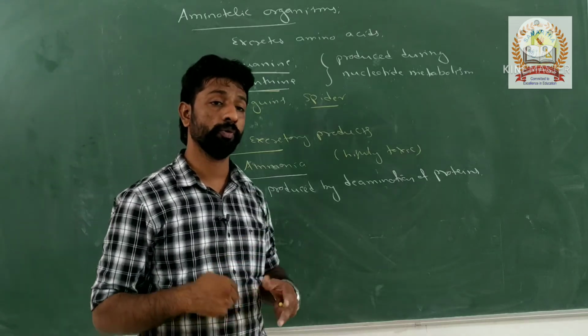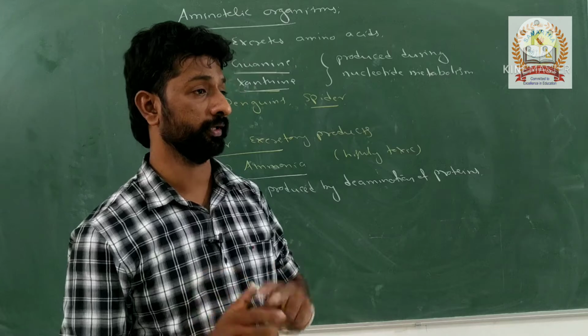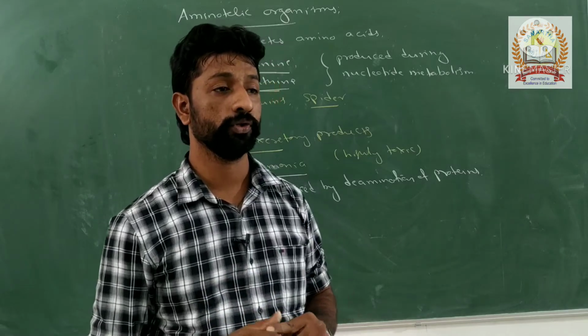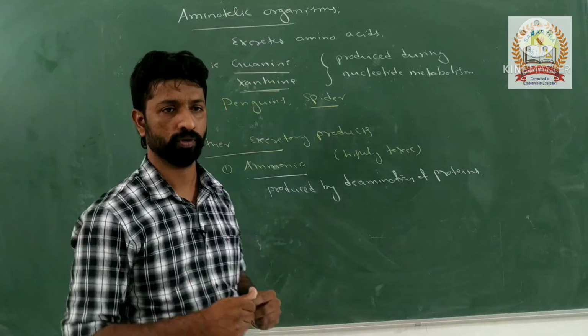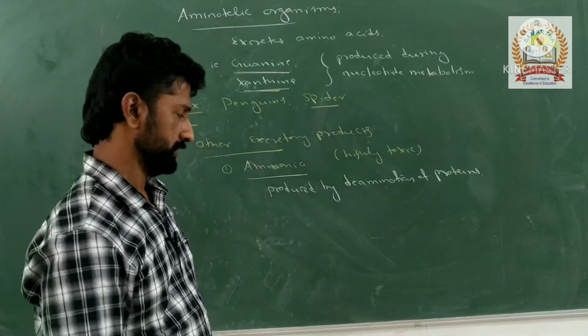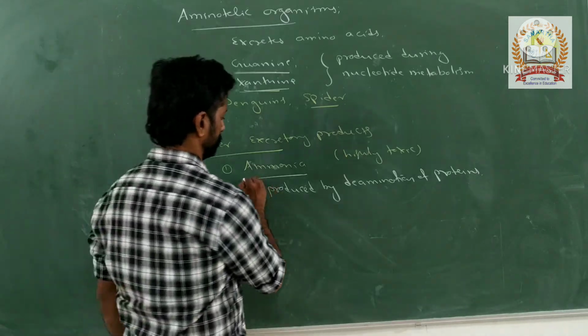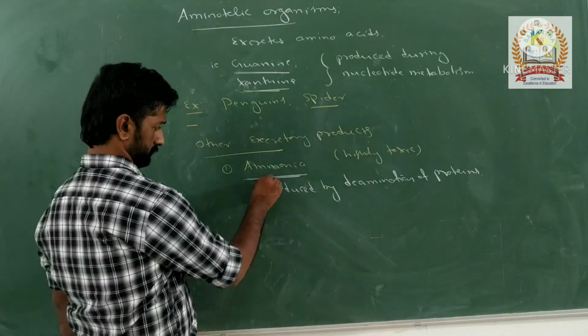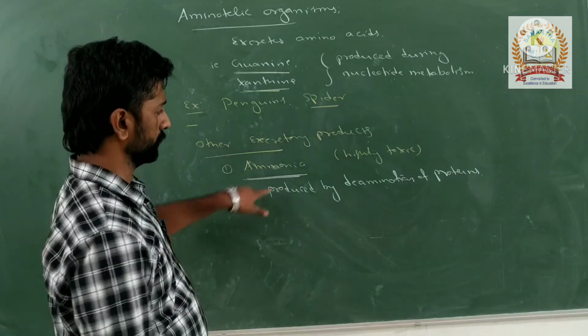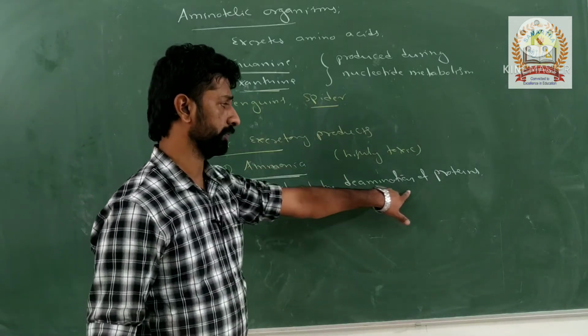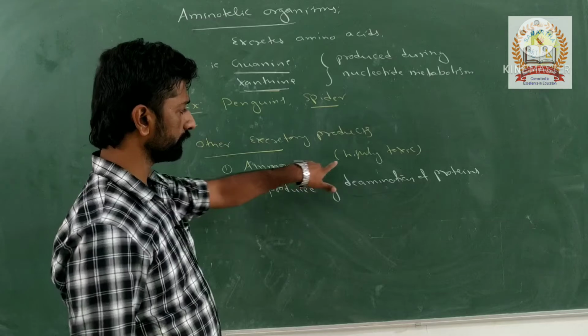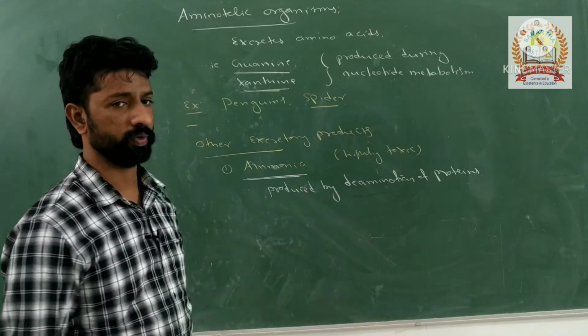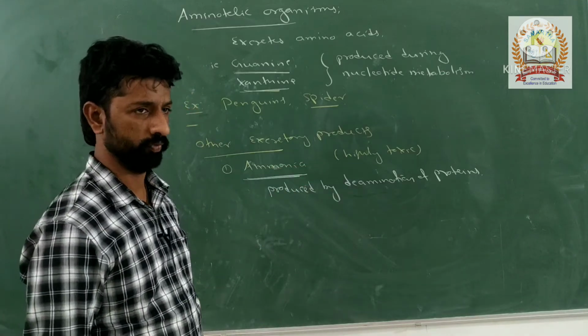More ammonia produced means, in human beings, more urea will be generated. Remember that ammonia is produced during the deamination of proteins, it is highly toxic, and it requires more water for its removal.